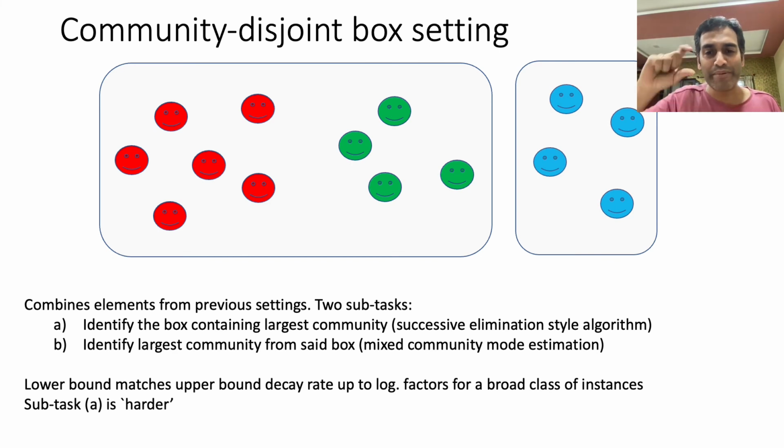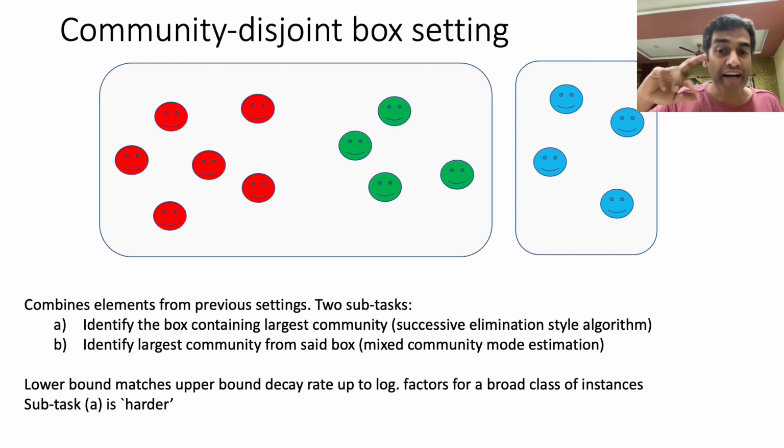The gap between the two depends on the specific instance that one is considering. But for a certain broad class of instances, we can show that the decay rate in our upper bound is within a logarithmic factor of the number of boxes of the information theoretic lower bound.